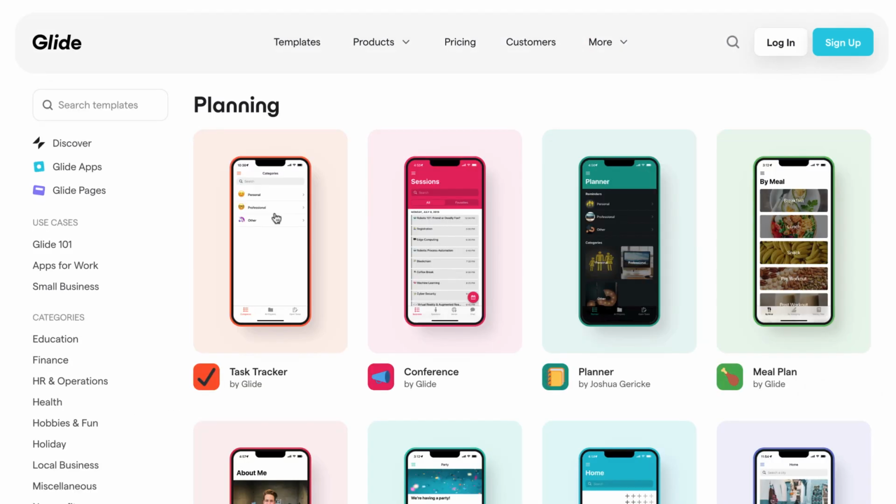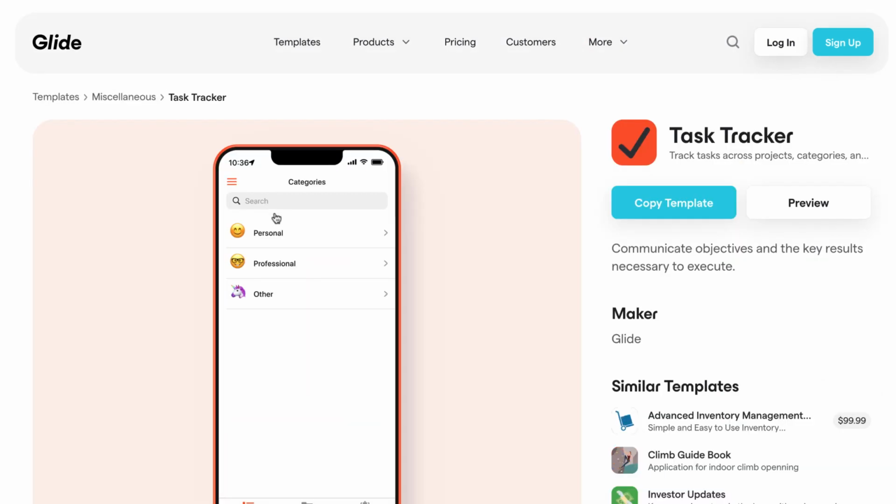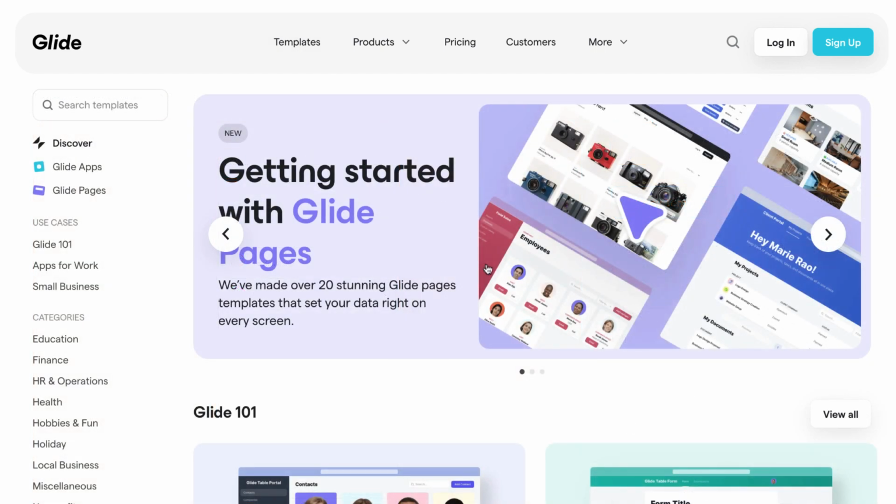Looking at the different types, including planning, we can see that we can copy the template, but also you can build your own app and sell it either in the template section for Glide, or you can just sell it from your own platform and you can just send a link, put a price to it, and then give access to it based on ones that buy your template.